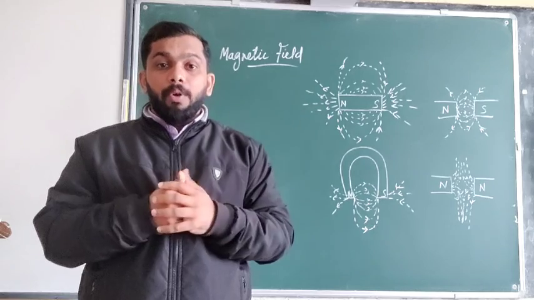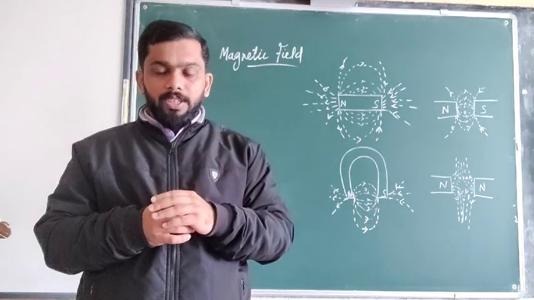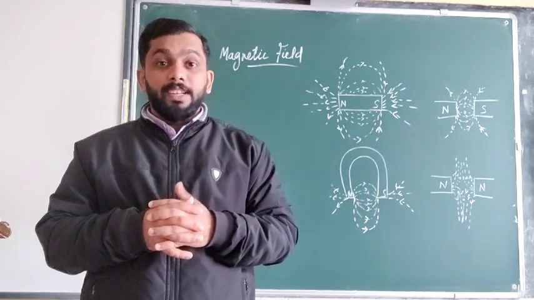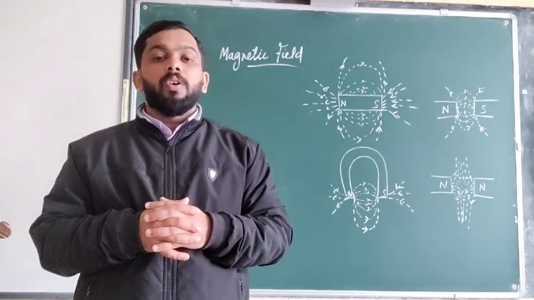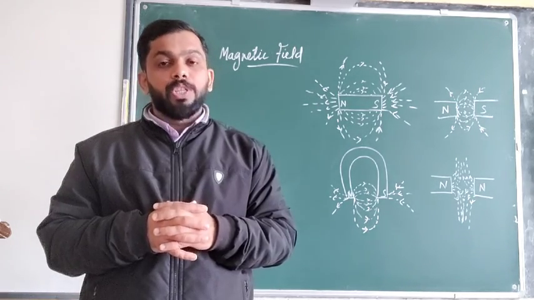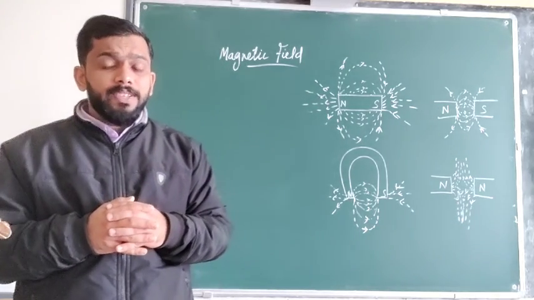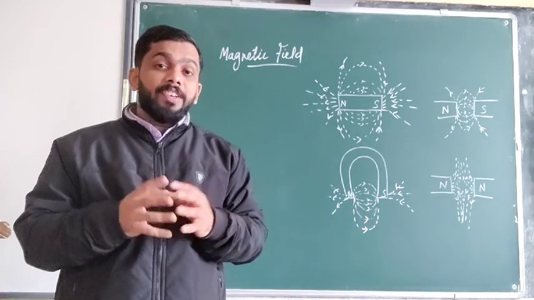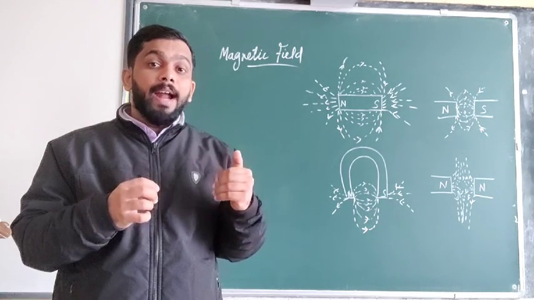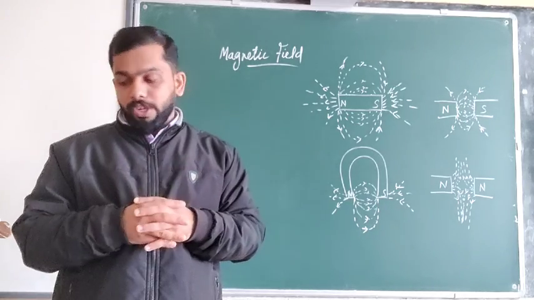When we learned about gravitational force, we saw that the Earth is attracting materials towards it. We called it a non-contact force, or force at a distance. In non-contact forces, we have also learned about magnets. Magnetic force is also one of the examples of non-contact force. So we can say that magnets attract magnetic materials towards them. It means a magnet has a force of attraction.